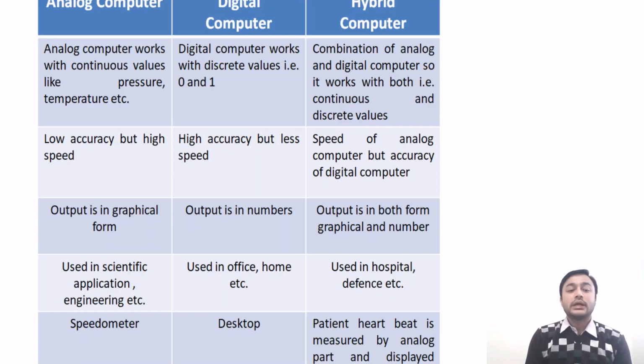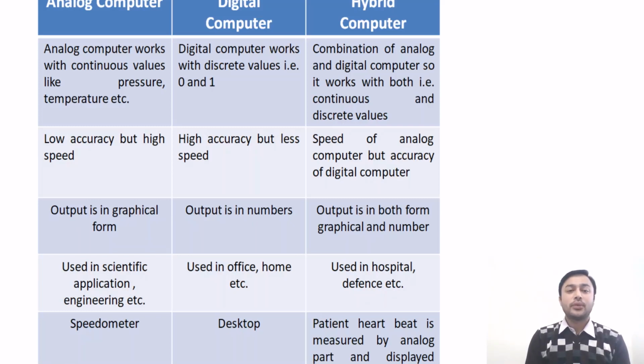The analog computer is used in scientific applications, engineering fields, etc. The digital computers are used in office, home, etc. The digital computers are used in every organization. The hybrid computer is used in hospitals, and in defense also it is used.